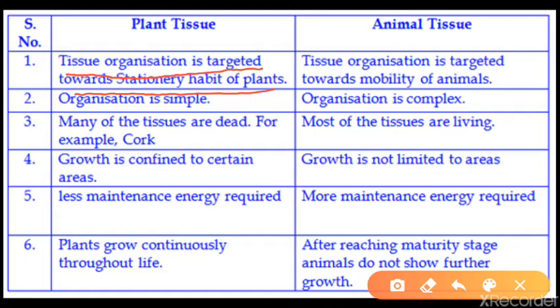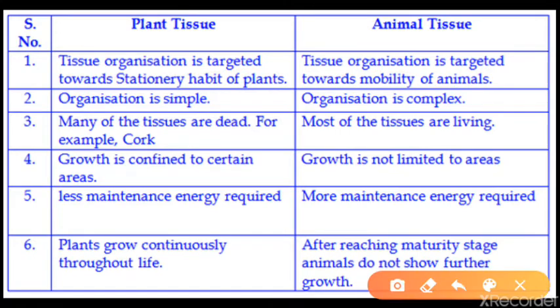In the animal case, tissue organization is targeted towards the mobility of the animal. The animal moves from one place to another to perform some function, and if somebody is movable, they need a lot of energy. So these things are targeted. Just like when we are moving, our skeleton system and our muscular system help us. If we are fighting with someone, our brain is giving the message to the whole body. So everything is targeted.